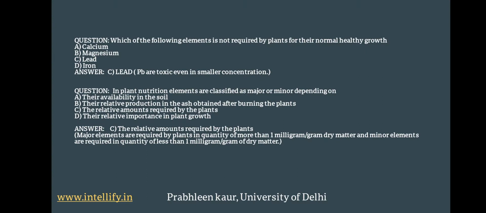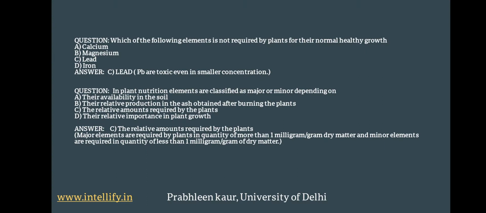Major elements are required by the plants in quantity of more than 1 milligram per gram dry matter, and minor elements are required in quantity of less than 1 milligram per gram of the dry matter. So here we have discussed that lead is toxic even in smaller concentrations, and the classification of major and minor nutrients depends upon the relative amounts required by the plants.